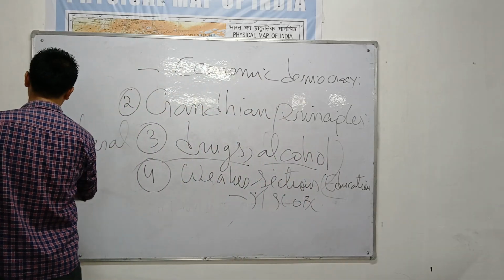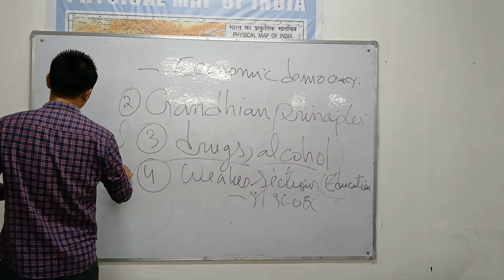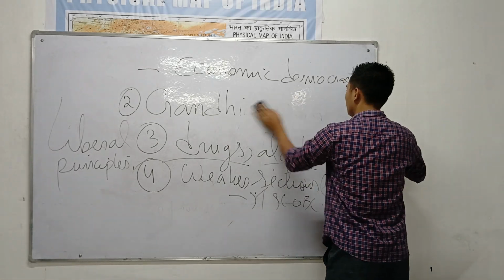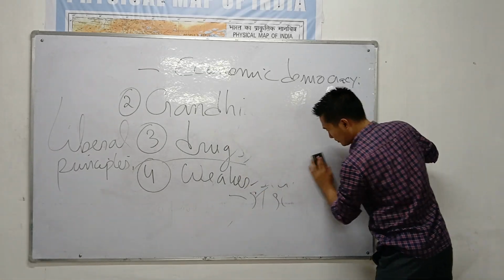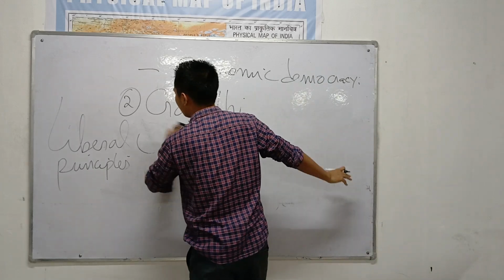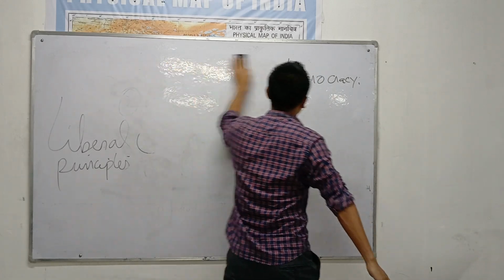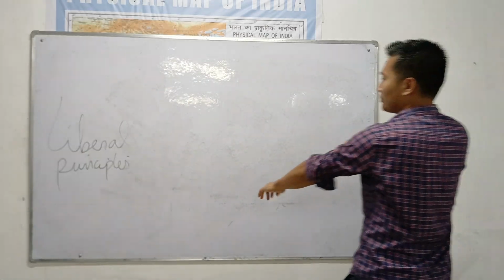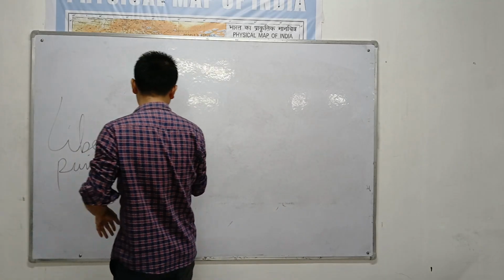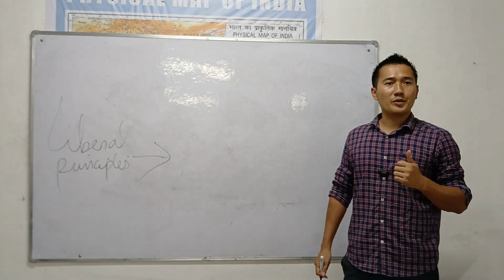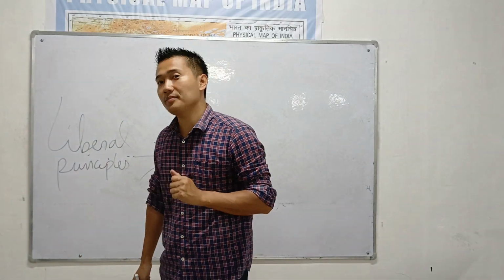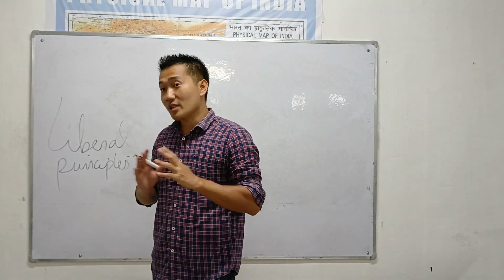Liberal principles. Liberal principle means to get freedom from somewhere. Just like India was fighting for independence, they got independence from England. Just like that, to separate or to get freedom.